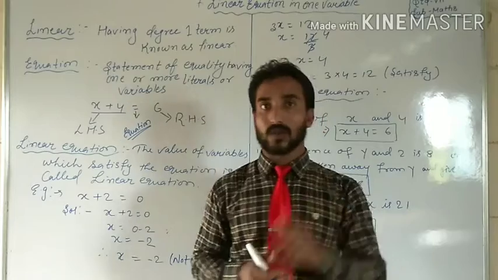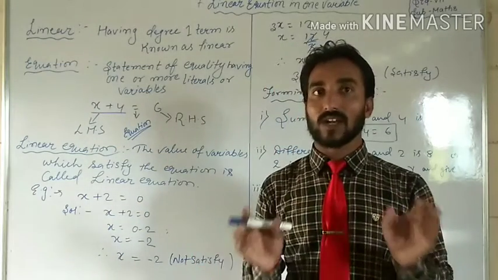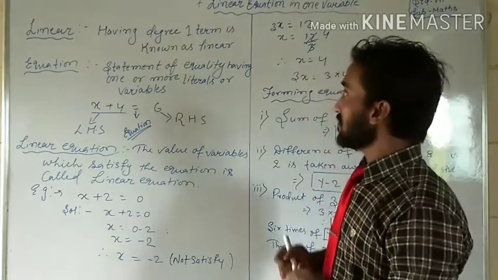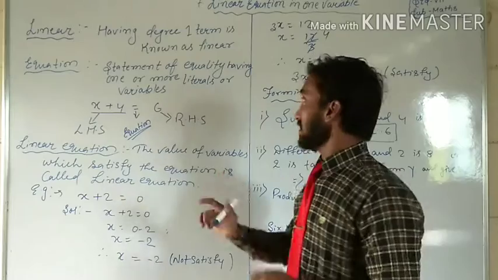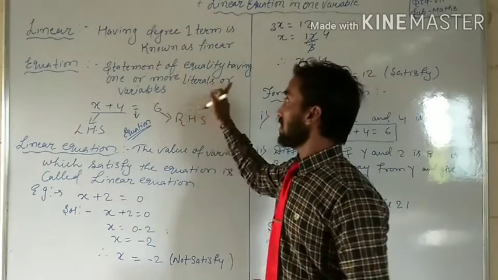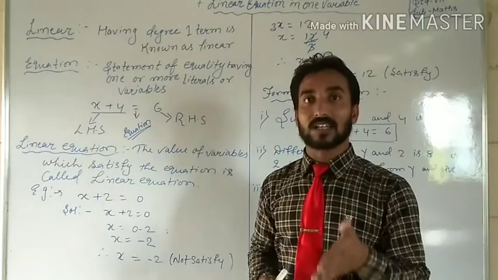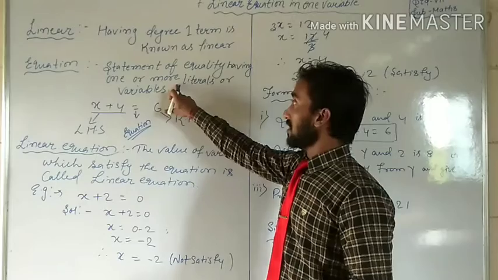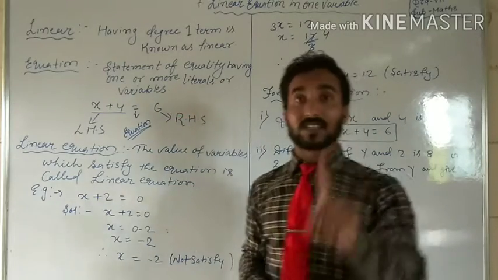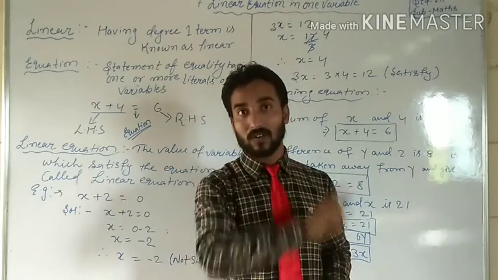Okay students, so equality means equal. A statement of equality having one or more literals or variables, literals and variables both being the same, but their highest power must be 1 only.